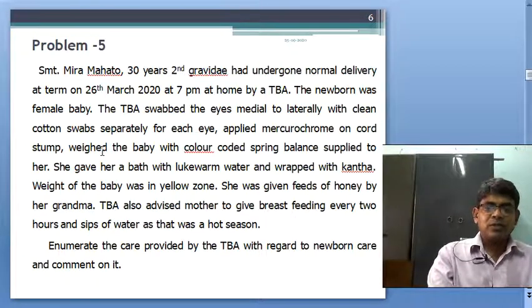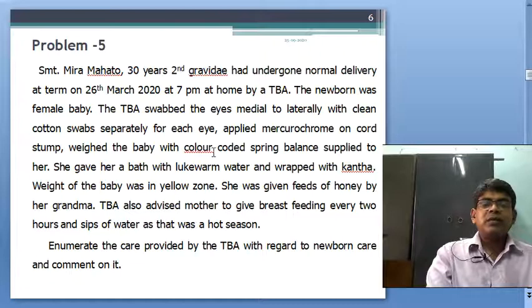As compared to the previous problem, this is the same problem. The baby was weighed with a color-coded spring balance, this is good. Then she gave her a bath, no, this is wrong, and wrapped her with katha.